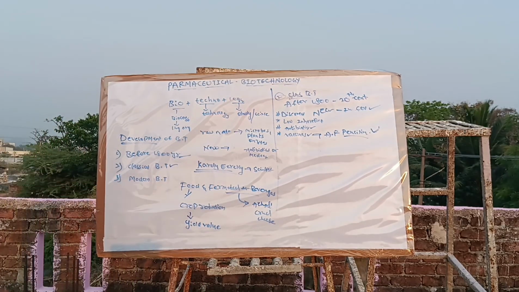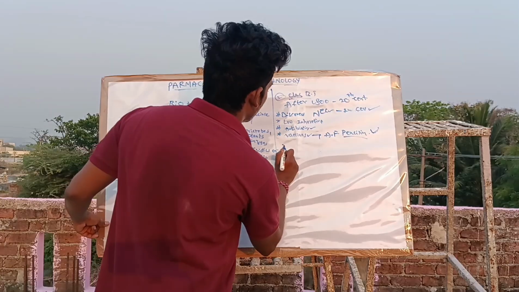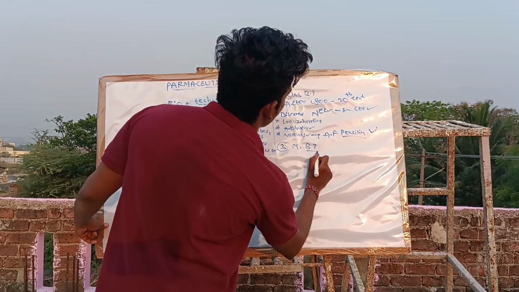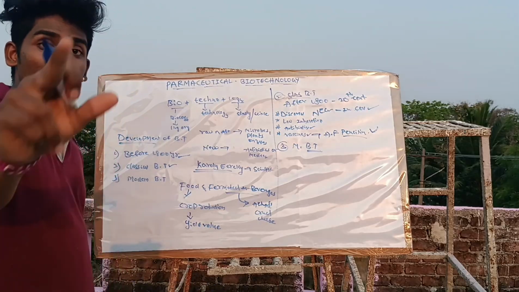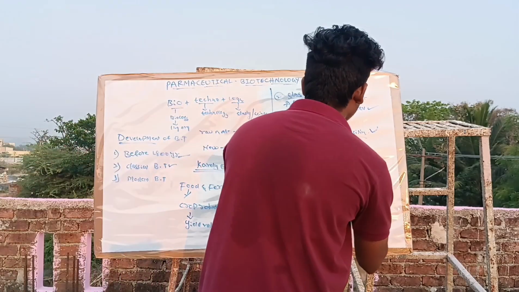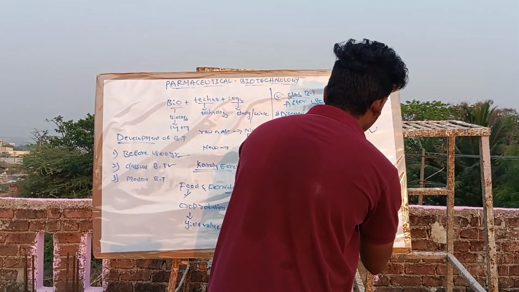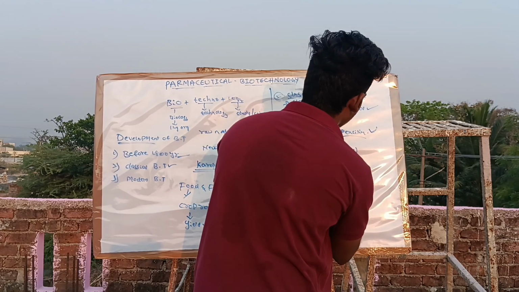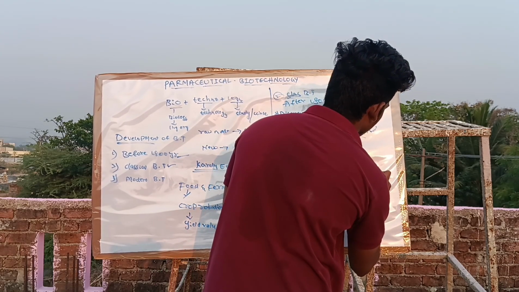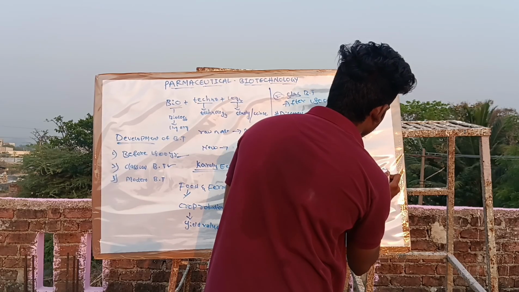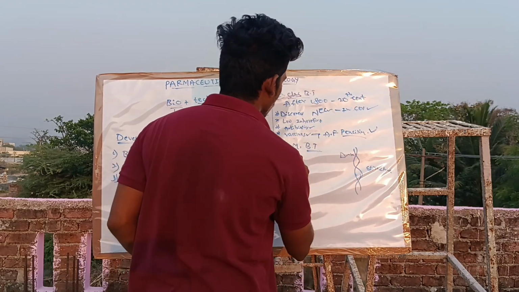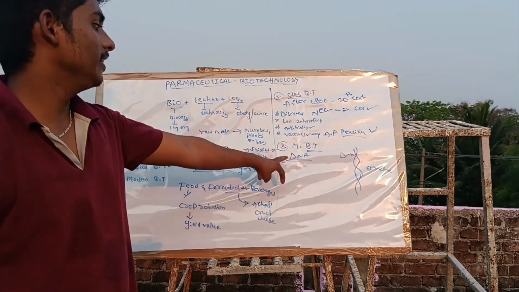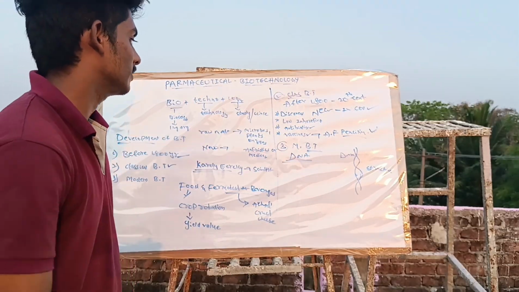Next, third step, modern biotechnology. In modern biotechnology, DNA was discovered. What is DNA? DNA is deoxyribonucleic acid.